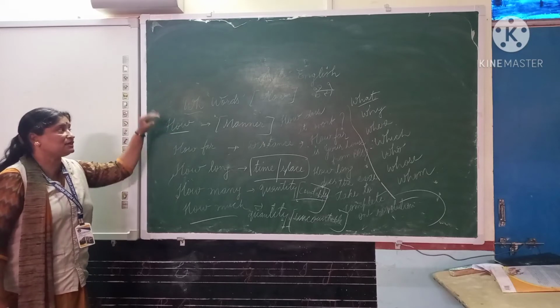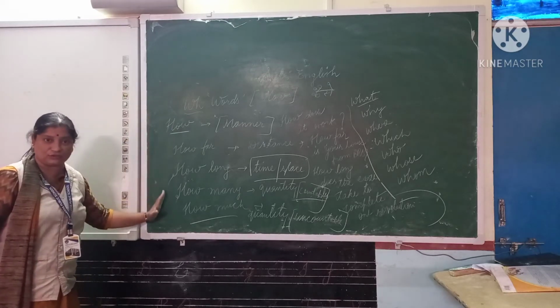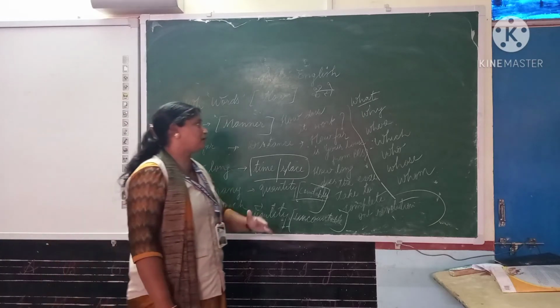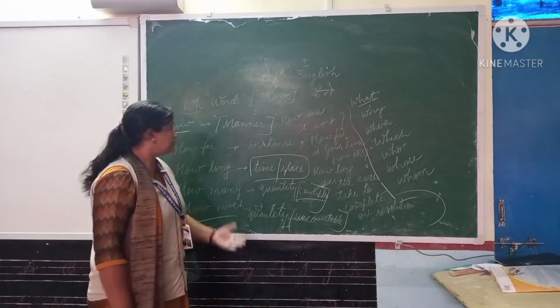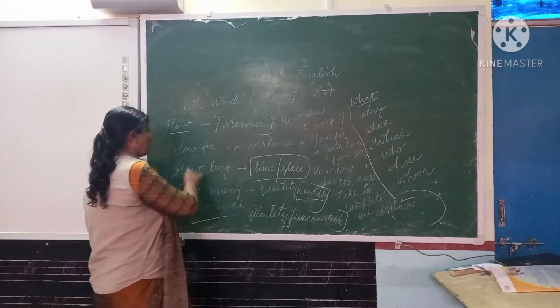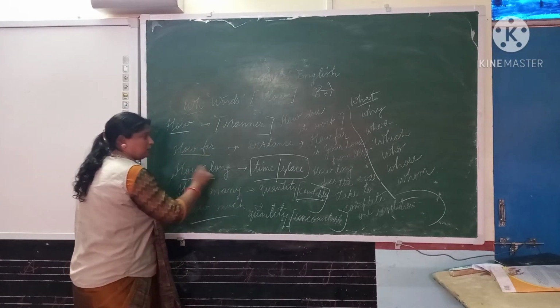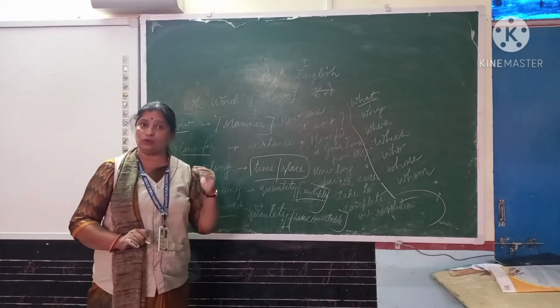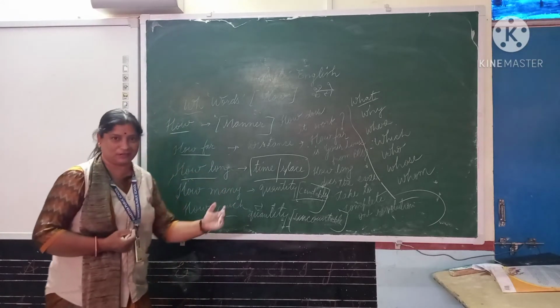So we see the single word how and its different uses. When you have to ask about the manner, how does it work? For the distance we use how far. For time and space we use how long does it take. How long will you take to complete this chapter in your book?